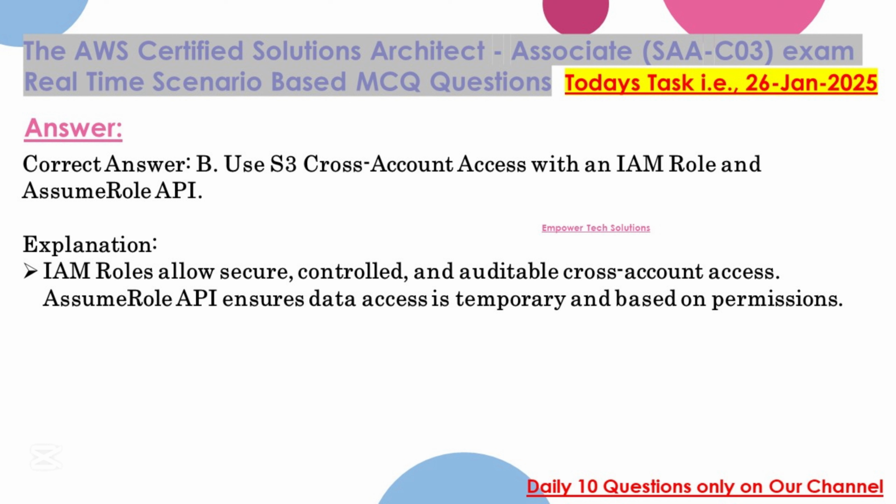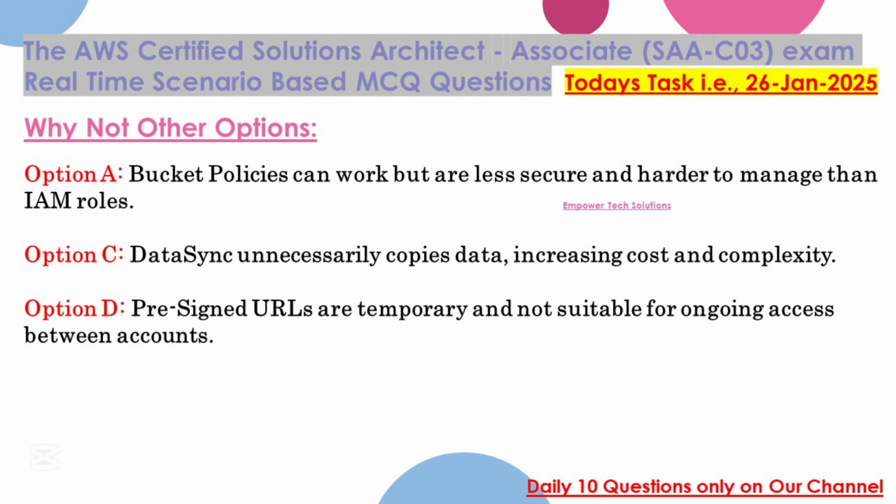Correct answer: B. Use S3 cross-account access with an IAM role and assume role API. Explanation: IAM roles allow secure, controlled, and auditable cross-account access. Assume role API ensures data access is temporary and based on permissions.